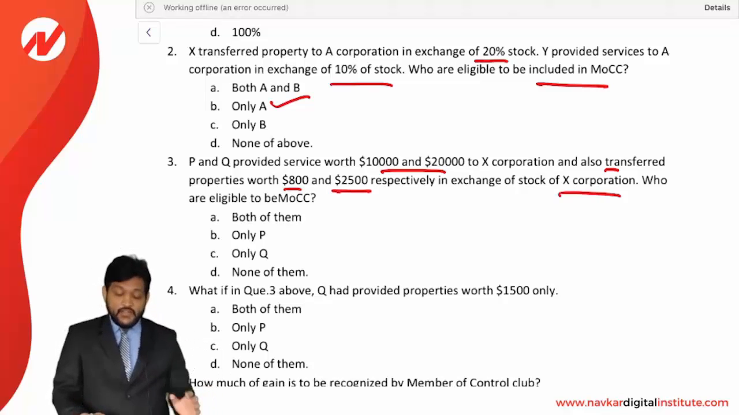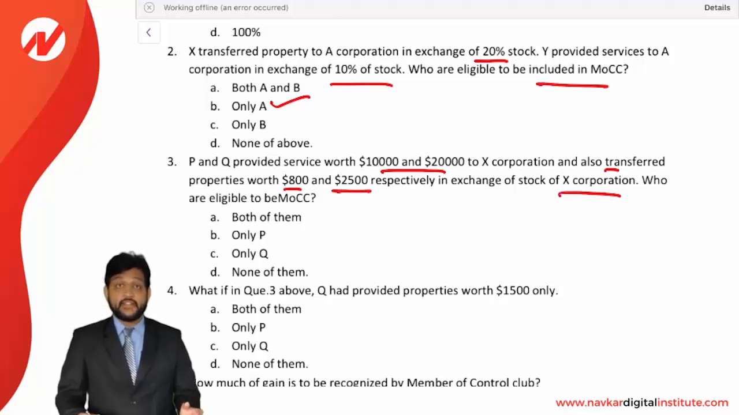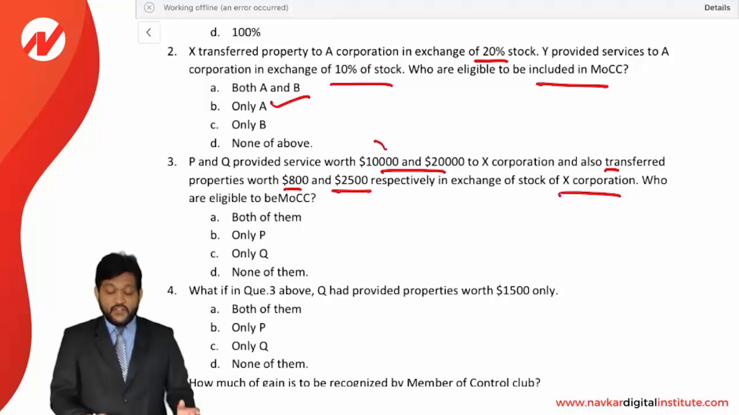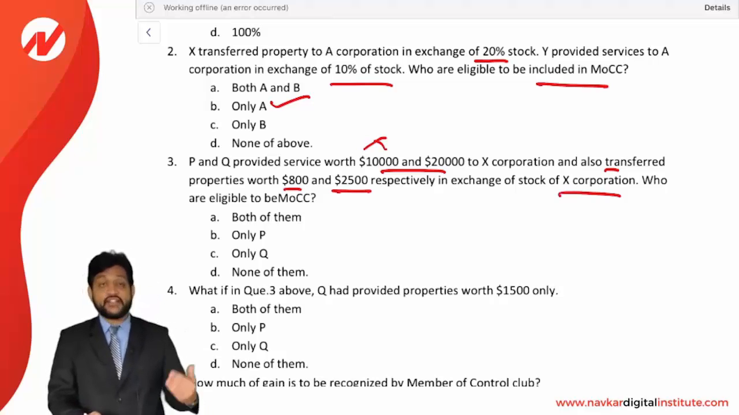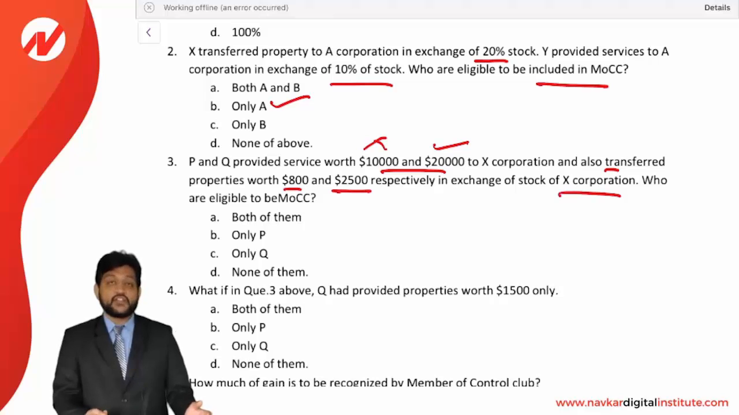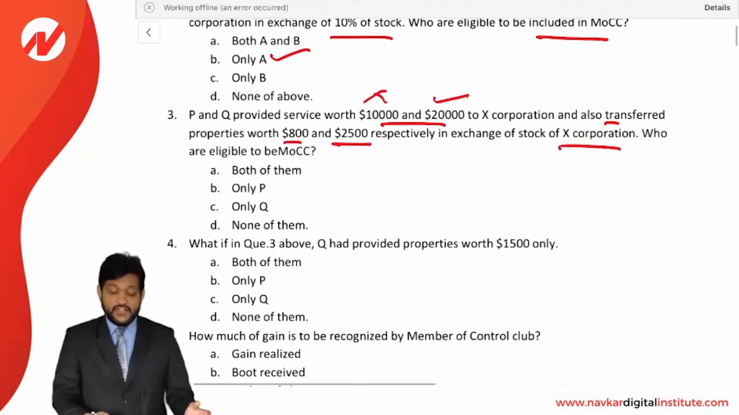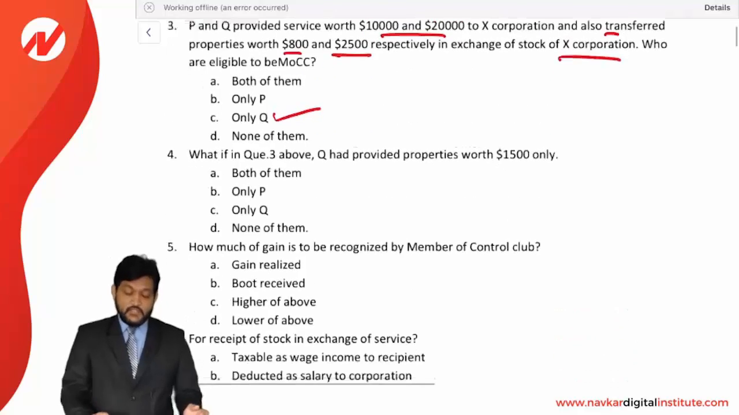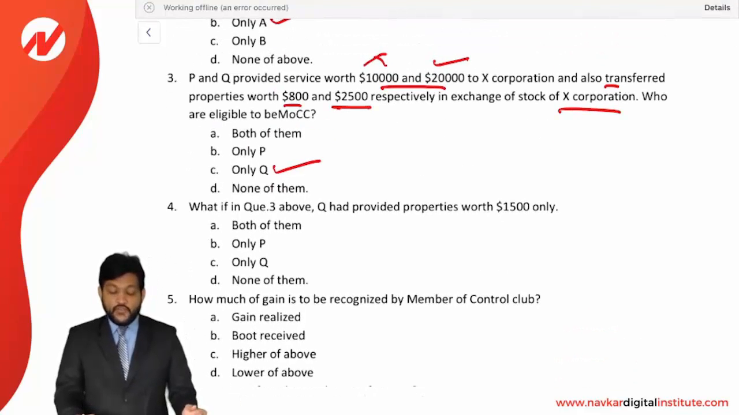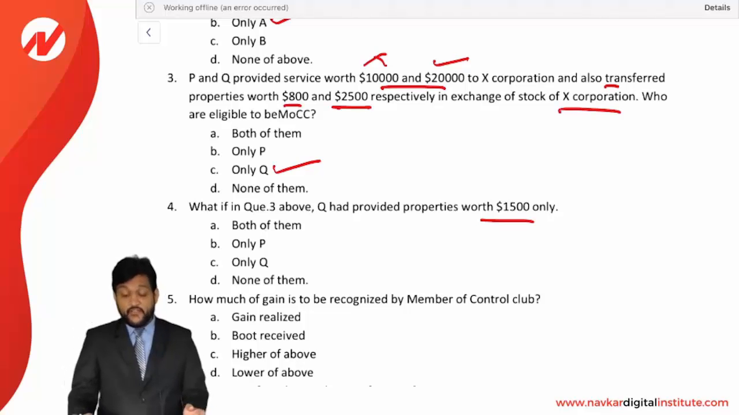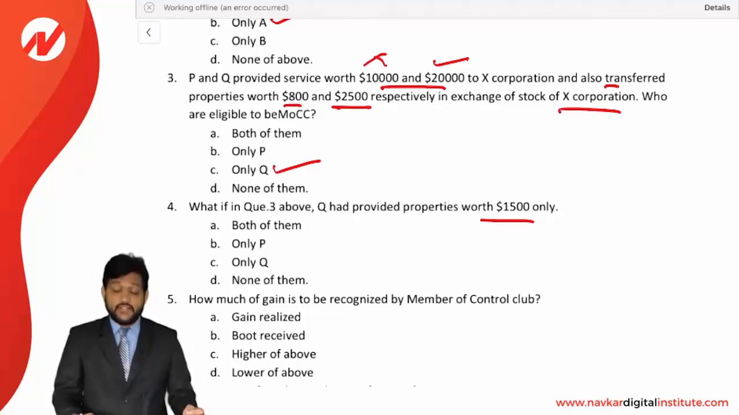If you check for P, it is 10,000 of services and 800 of the value of property. It is less than 10%, so P will not qualify. And for Q, 20,000 worth of service and 2,500 worth of property is more than 10%, so Q will qualify. So who will be eligible to be a member of control club? Answer is Q only. What if in question 3 above Q had provided properties worth 1,500 only? If the property value is 1,500 only, then it will be less than 10%. So 20,000 is the worth of services and 1,500 property is less than 10%.